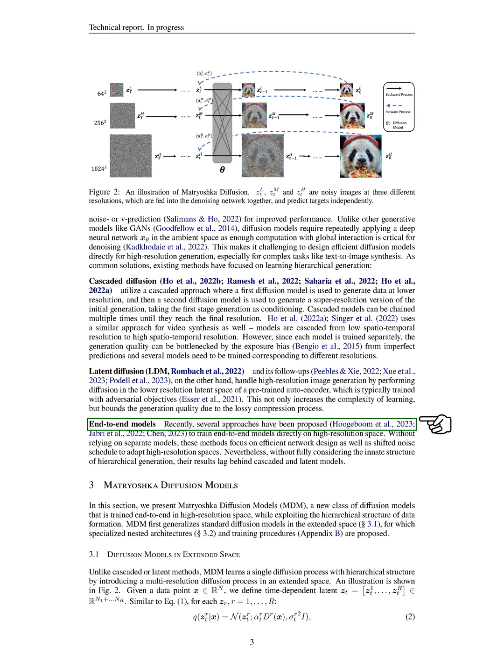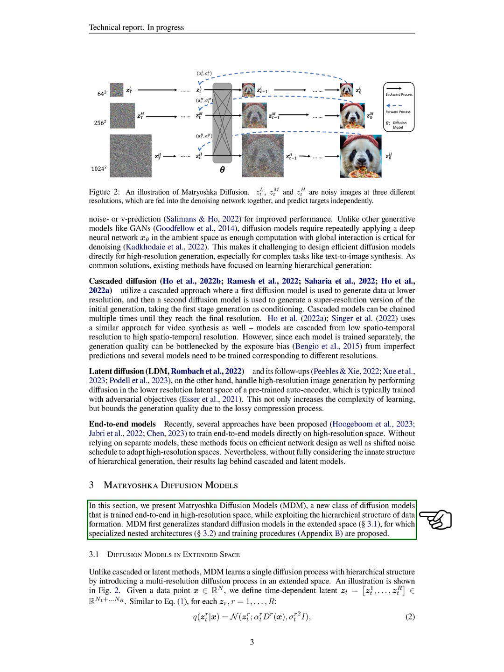Recently, several strategies have been proposed to train models directly on high-resolution space, without the need for separate models. These methods focus on designing efficient networks and adjusting the noise schedule to accommodate high-resolution spaces. However, these methods do not fully consider the inherent structure of hierarchical generation, which results in their outcomes falling behind cascaded and latent models. In this section, we introduce Matryoshka Diffusion models, MDM, a new type of diffusion model that is trained directly in high-resolution space while taking advantage of the hierarchical structure of data formation.